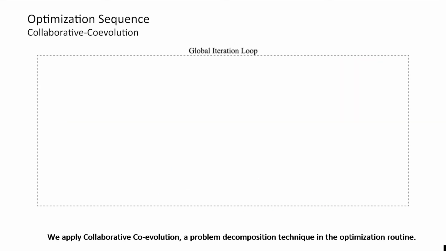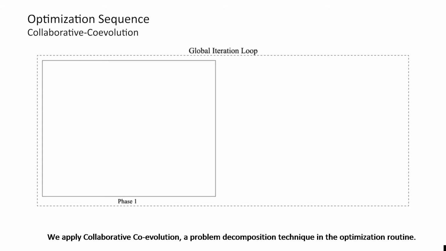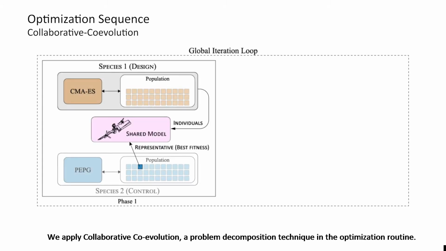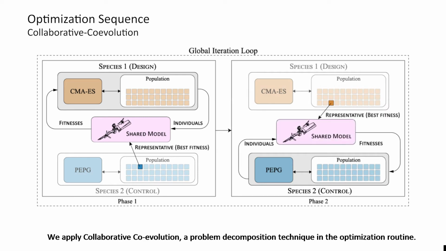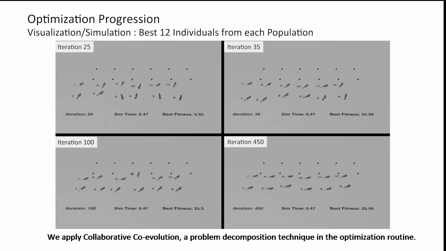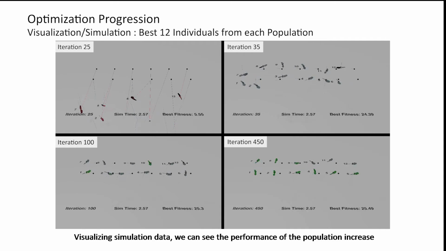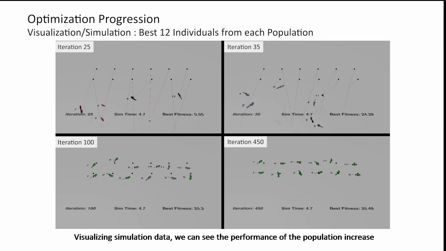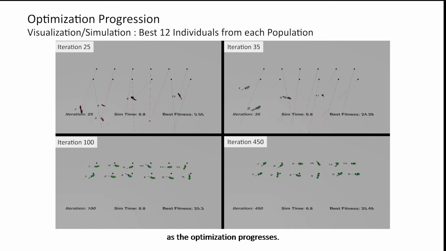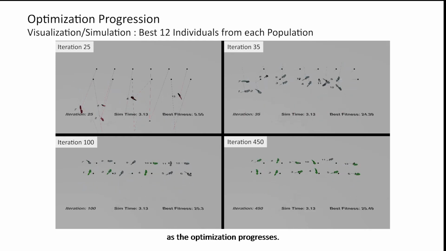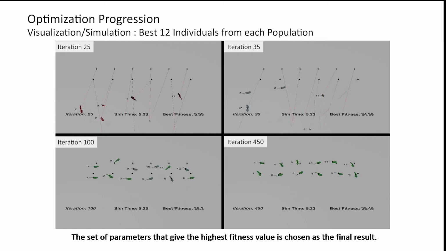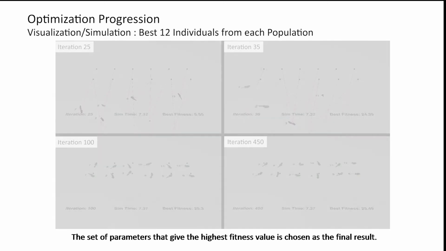We apply collaborative co-evolution, a problem decomposition technique, in the optimization routine. Visualizing simulation data, we can see the performance of the population increase as the optimization progresses. The set of parameters that give the highest fitness value is chosen as the final result.